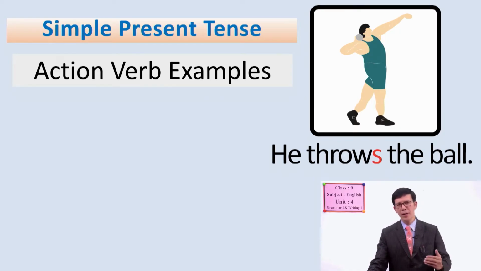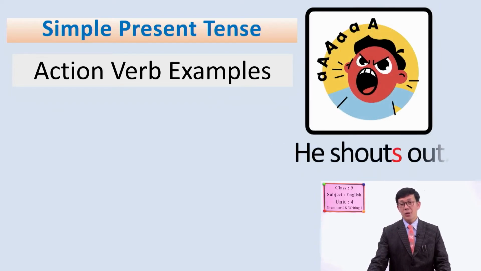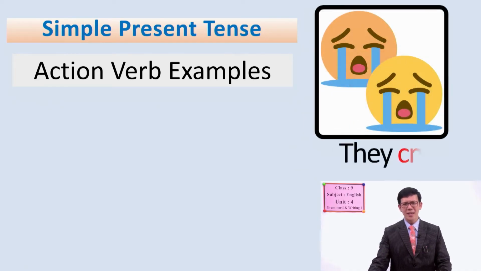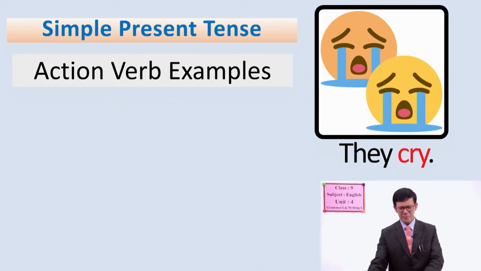You just look at the picture as well. He throws the ball. Yes. He shouts out. Right. Focus on the action verb, shouts. And the next one, what is this? They cry. Right. You can see there are two persons. So they cry.